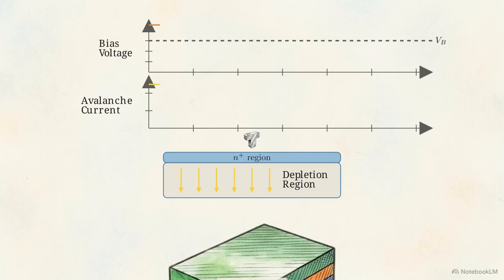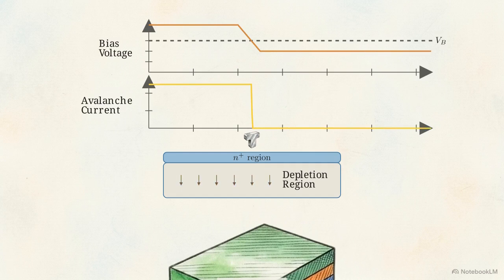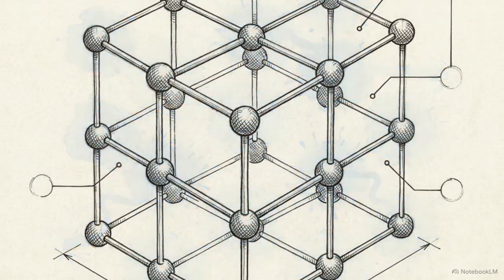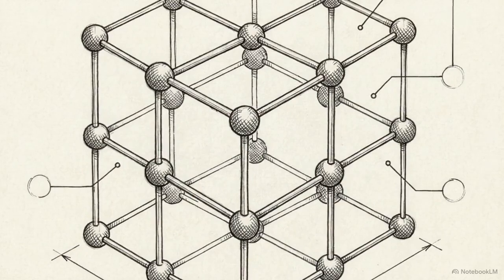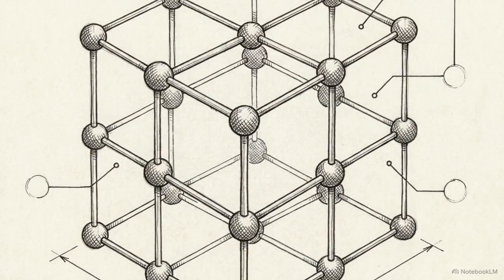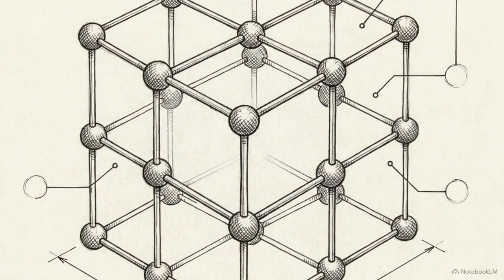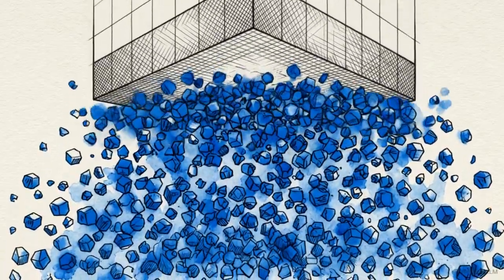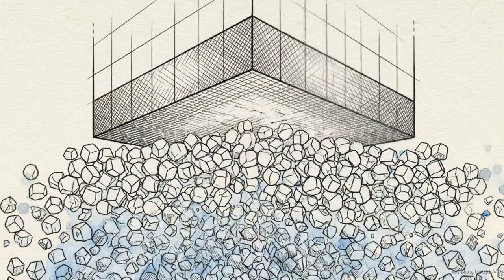To stop the current, the bias voltage across the SPAD is actively lowered down to, or below, the breakdown voltage threshold. Lowering the voltage drops the electric field density inside the depletion layer. The weakened field can no longer accelerate carriers hard enough to maintain impact ionization. The multiplication process halts, and the current ceases entirely. To keep a SPAD functional, the system must actively suppress and kill the very avalanche it was designed to maximize.